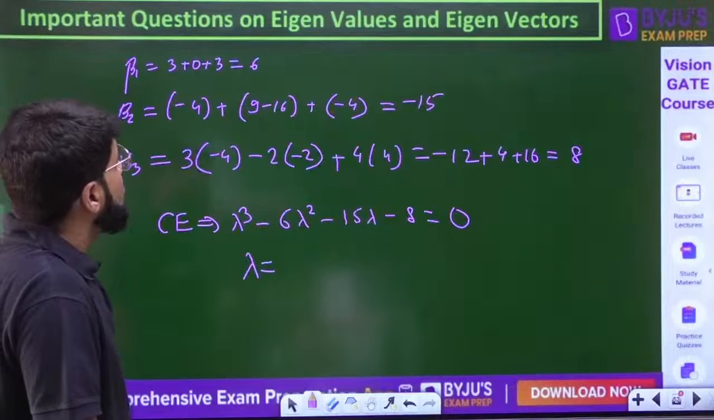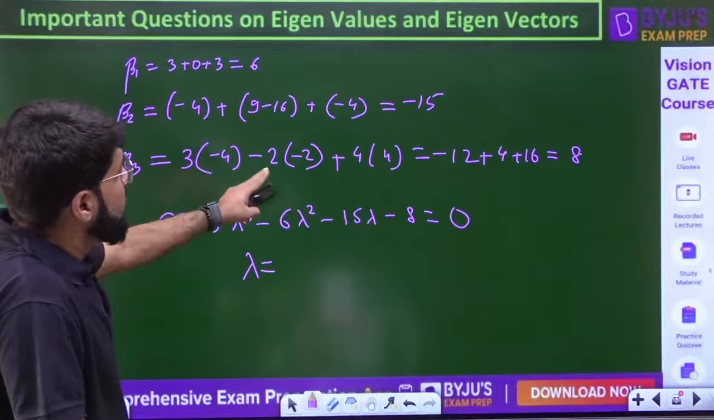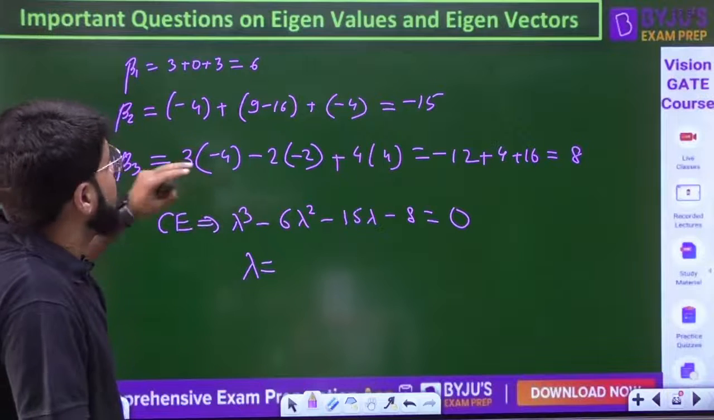And 4 into 2 to the 4. So minus 12 plus 4 plus 16. Okay, that is 20 minus 12, 8.